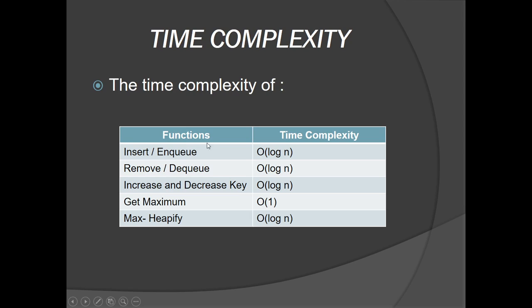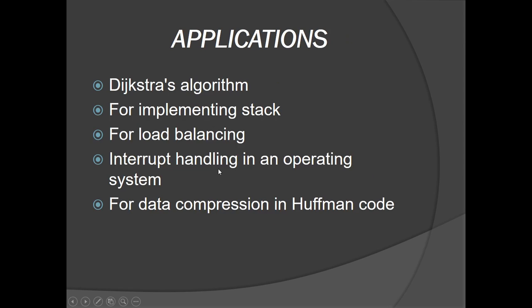In these cases, the function insert or enqueue gives us the time complexity O of log n. The function of dequeue or remove gives us the time complexity O of log n. Increase and decrease key gives us O of log n again. Get maximum gives us O of 1, which is the least amount of time taken, and maximum heapify gives us the time complexity O of log n.